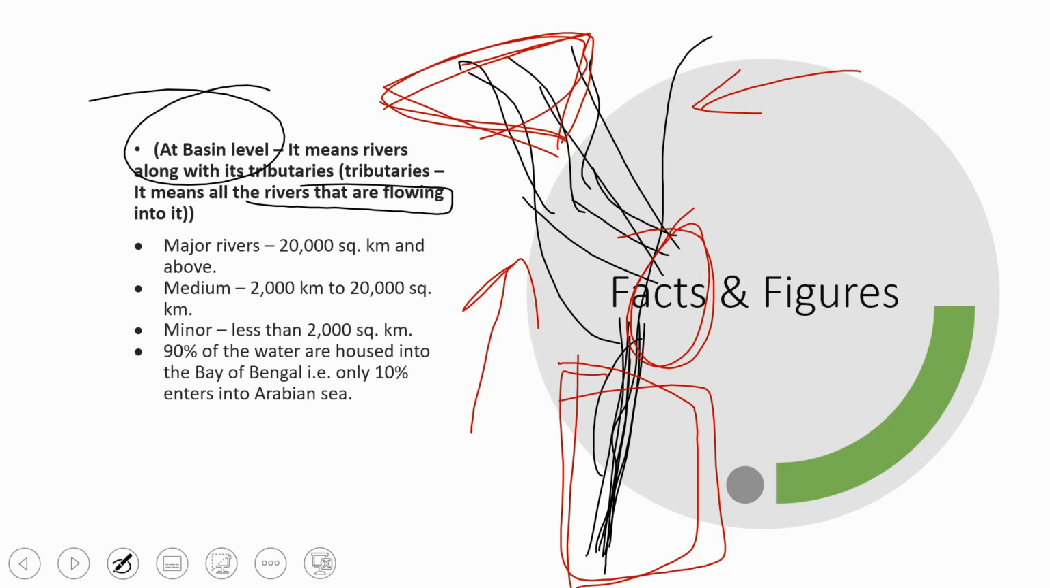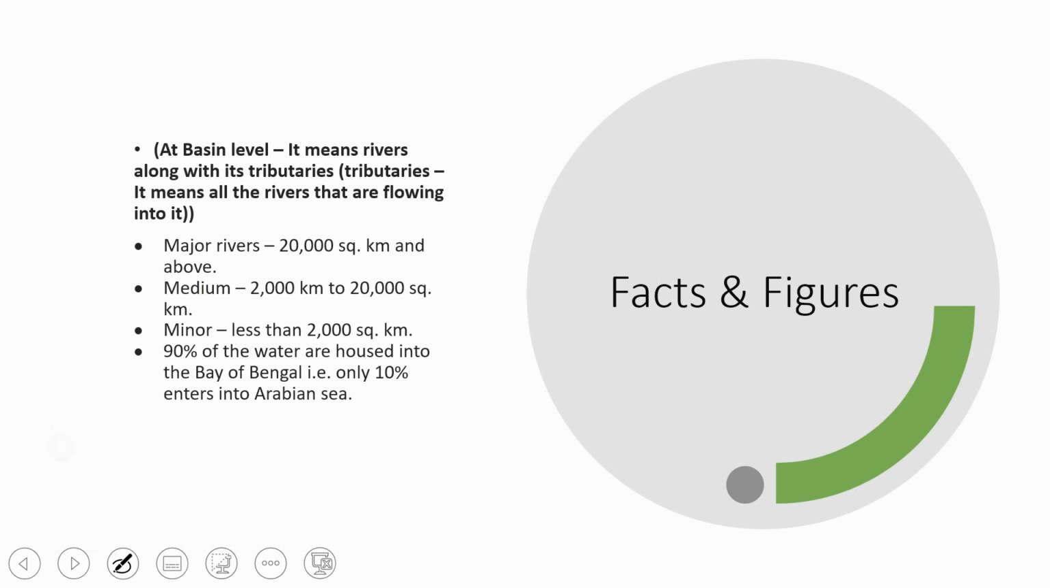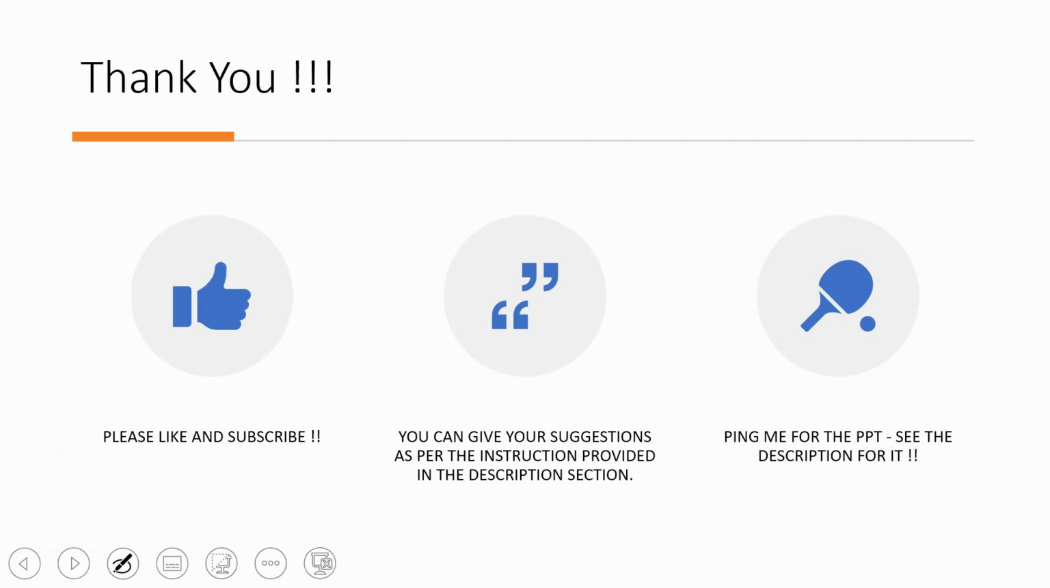Major rivers have a catchment of 20,000 square kilometers and above, like Ganga, Brahmaputra and all. Medium rivers are 2,000 to 20,000 square kilometers. Minor rivers are less than 2,000 square kilometers. 90% of the water drains into the Bay of Bengal and only 10% goes into the Arabian Sea. Just remember that most of the rivers flow into the east of India, that is the Bay of Bengal, and fewer rivers fall into the Arabian Sea, which is a submerged area. You will see estuaries in the Arabian Sea and deltas in the Bay of Bengal. Okay, I hope you understand the lecture.